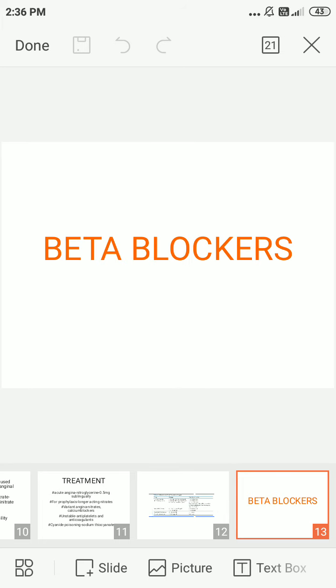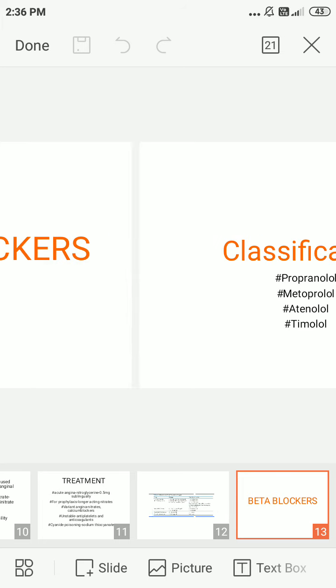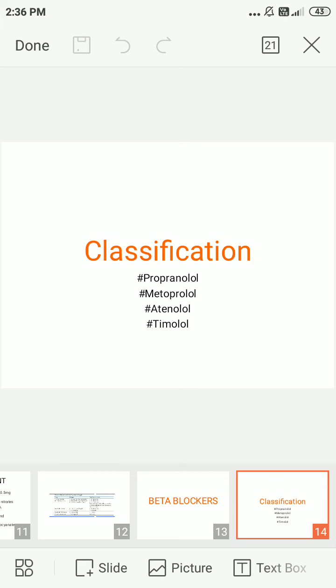Next, we go into the second classification, beta blockers. Comparatively, in nitrates, we use nitroglycerin, isosorbide dinitrate, isosorbide mononitrate. Only nitrates are involved. As compared to beta blockers, which end in -lol: propranolol, metoprolol, atenolol and timolol. These are the beta blockers.